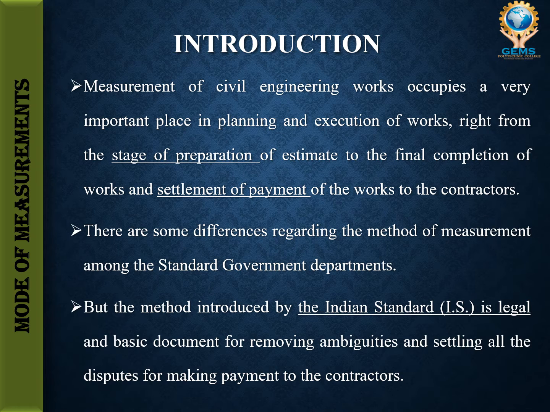Ambiguities means unclear statements or unclear documents, and disputes means arguments. So to avoid unclear documents, or to avoid arguments for making payment to the contractors, this measurement plays an important role. So only we are measuring, to avoid all these things.